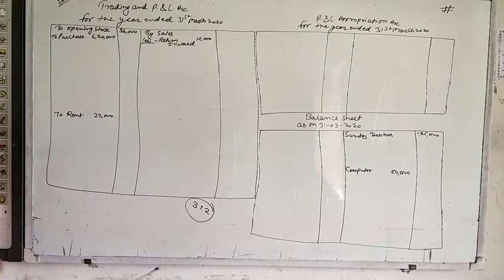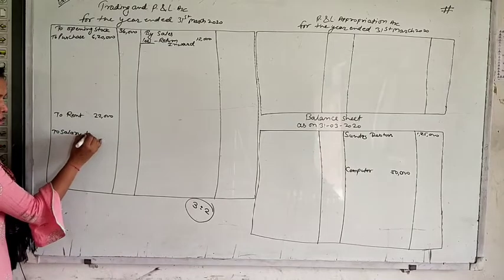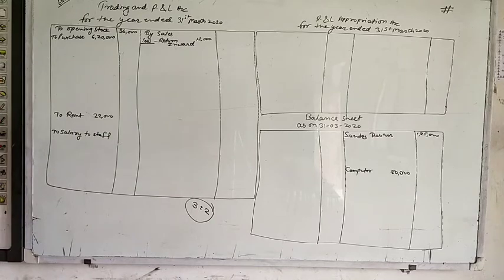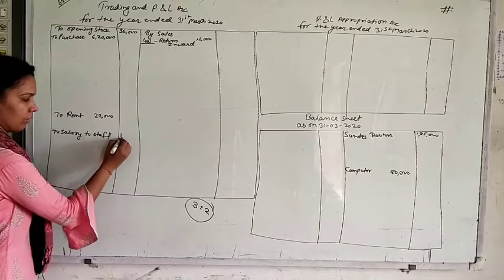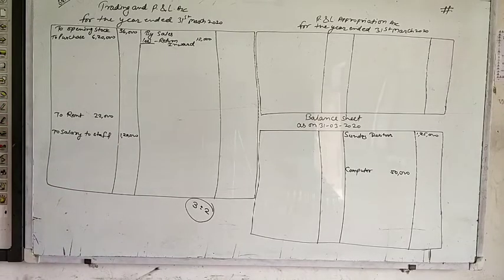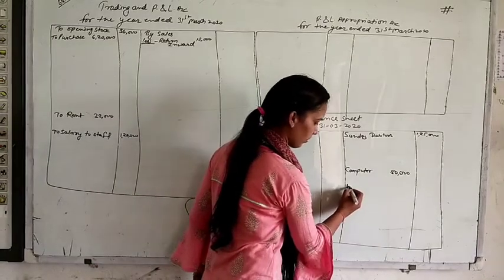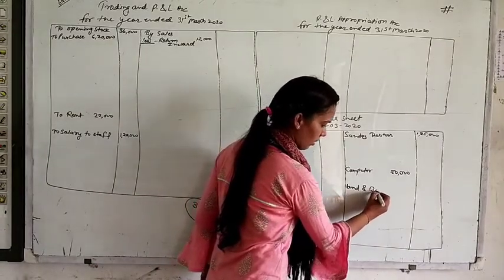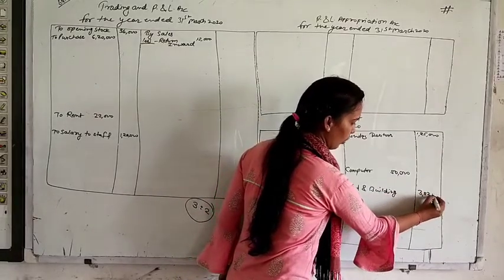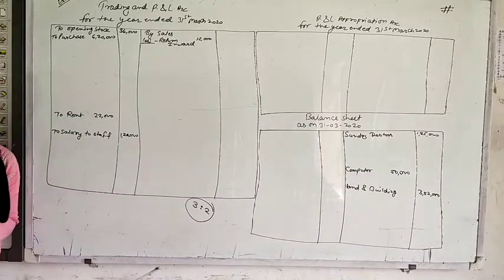Salary to staff 1,20,000. This is staff salary, this is not partner's salary. That's why it is written in P&L account. 1,20,000. Next point, land and building 3,52,000. There is no additional information regarding land and building.